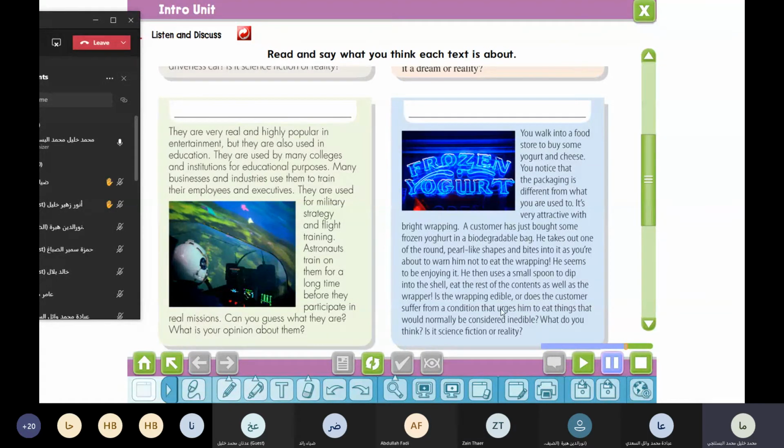Now here, what do you mean by urges? To ask someone to do something. Edible, what do you mean by edible? Can be eaten. Yes, can be eaten. Biodegradable? Can be recycled. Yes. Alright. Can be analyzed or melted.